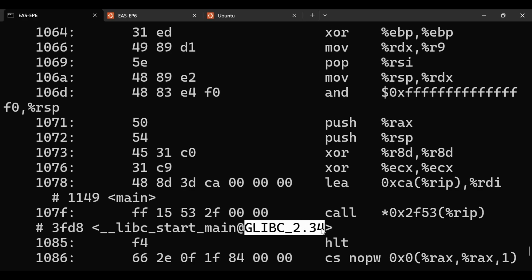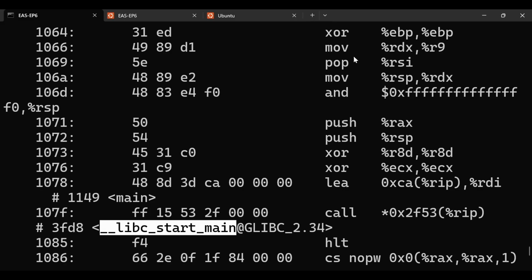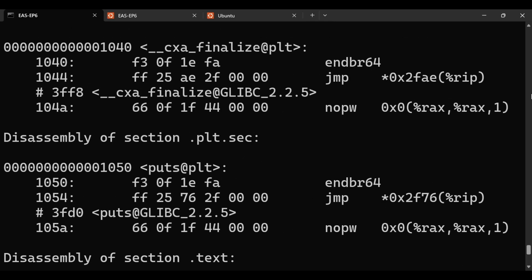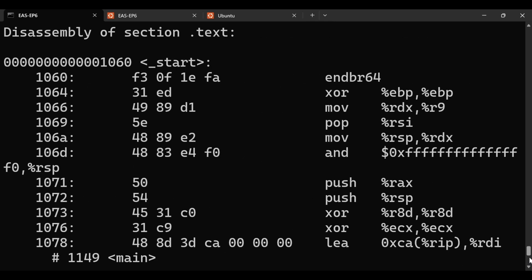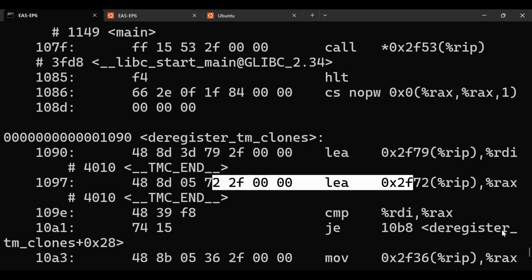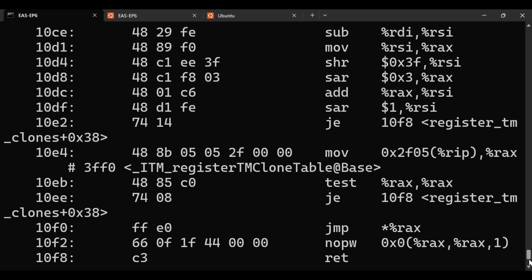This is the version of our code, and there it is calling our main function. And all this assembly code is being done at 1149 earlier. When you see the start functionality, you will see main, which is at 1149. So I was going to that address directly.